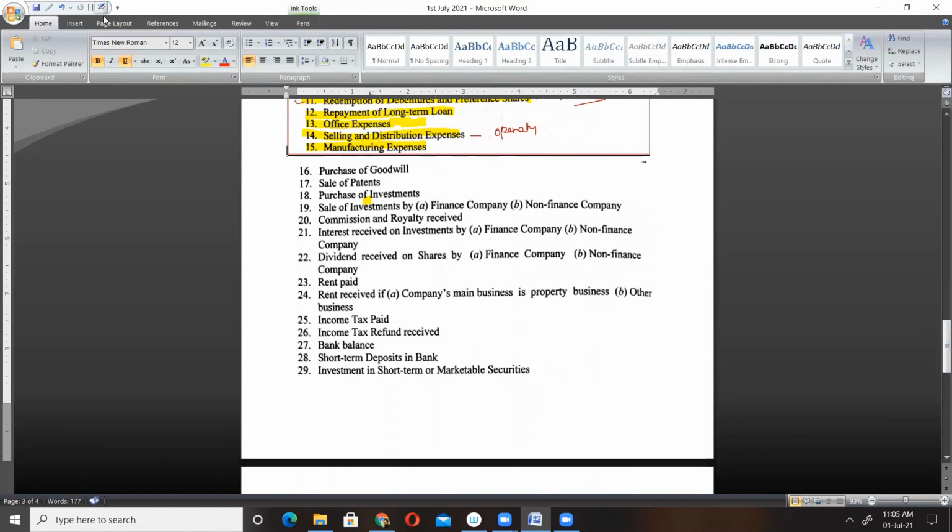Purchase of goodwill. Serially, you tell me. Purchase of goodwill. Operating? No. Purchase of goodwill is not operating.